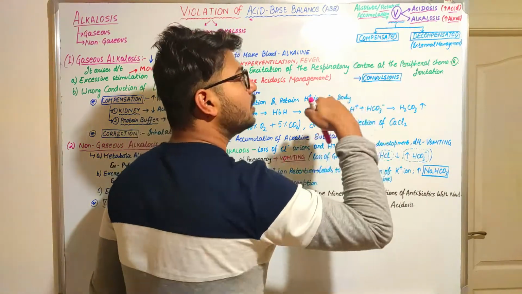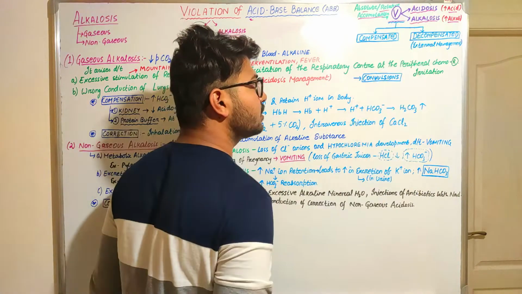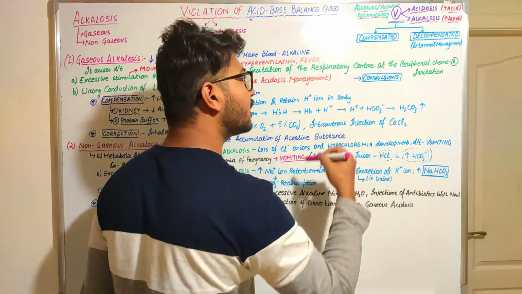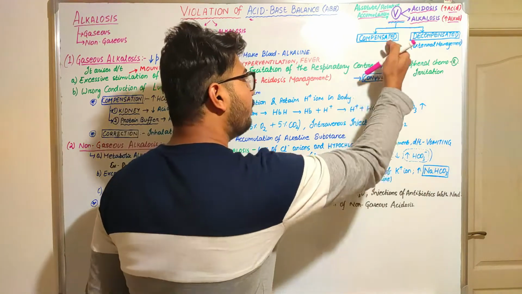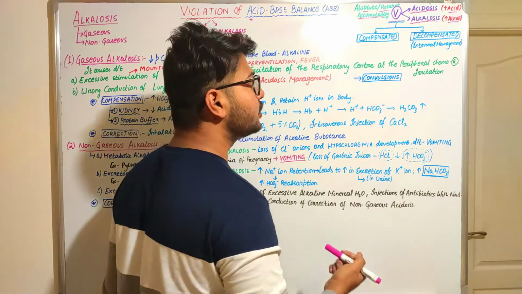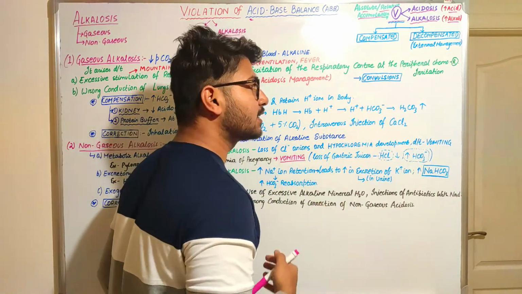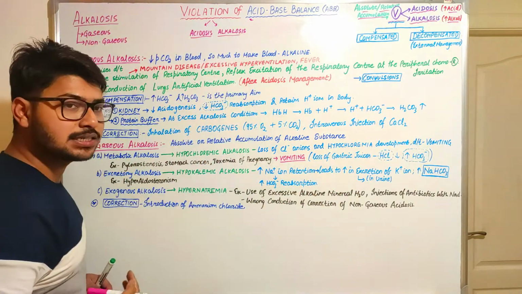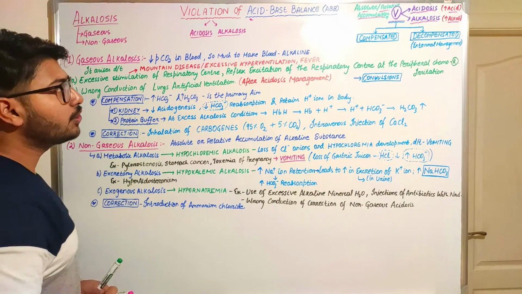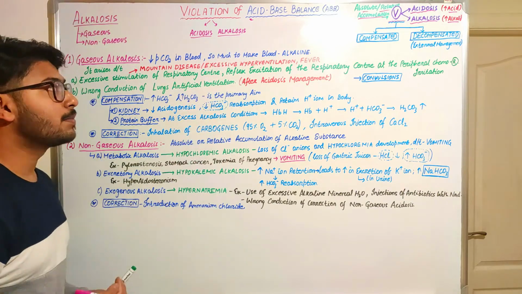In consideration with the violations, our body tries to manage the condition, and that we call compensated. And if our body cannot manage the situation and we require some external management system, then we call it the decompensated stage. So now we are going to discuss the alkalosis mechanisms.